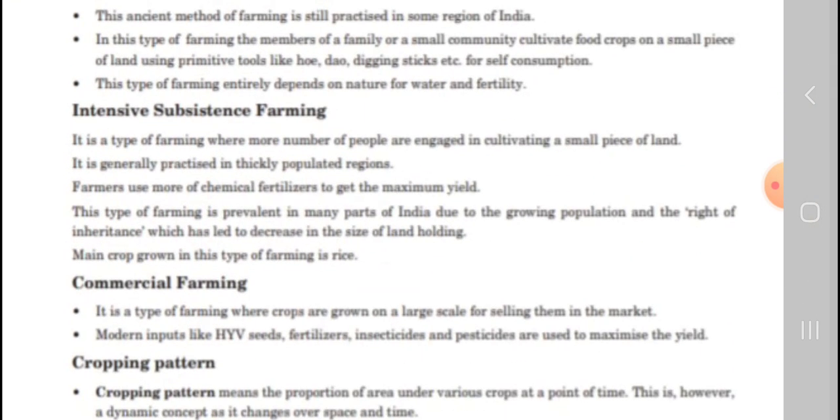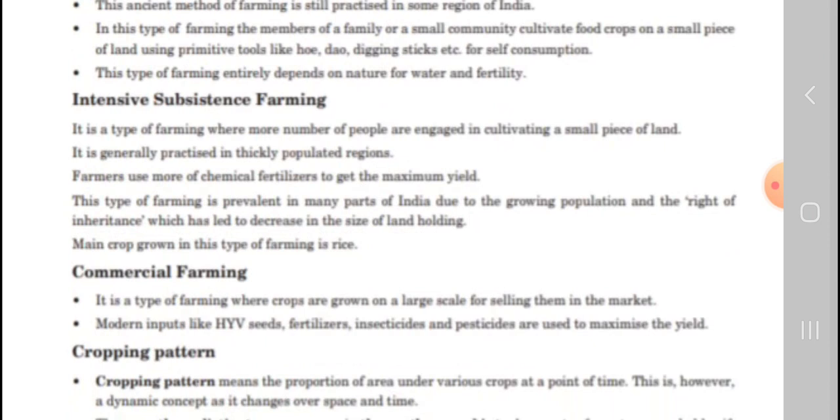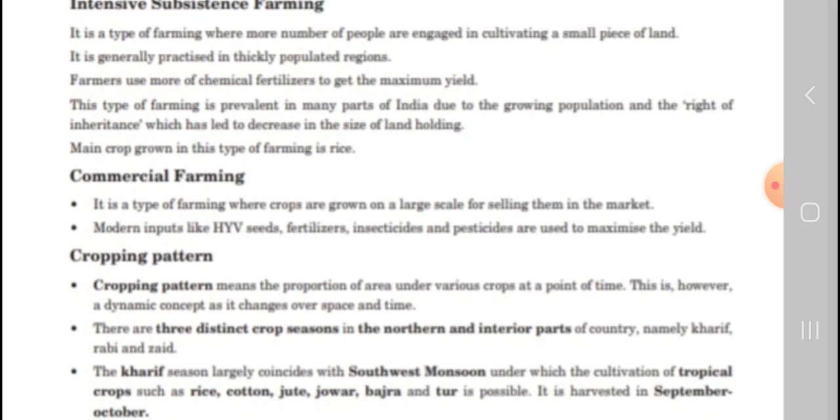This is the ancient method of farming, still practiced in some regions of India. In this type of farming, the members of a family or a small community cultivate food crops on a small piece of land. And intensive subsistence farming is a type of farming where a larger number of people are engaged in cultivating a small piece of land.